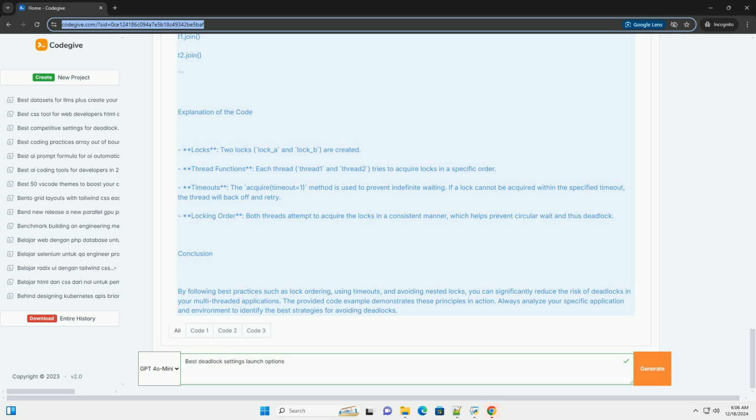deadlock. Conclusion: by following best practices such as lock ordering, using timeouts, and avoiding nested locks, you can significantly reduce the risk of deadlocks in your multi-threaded applications. The provided code example demonstrates these principles in action. Always analyze your specific application and environment to identify the best strategies for avoiding deadlocks.